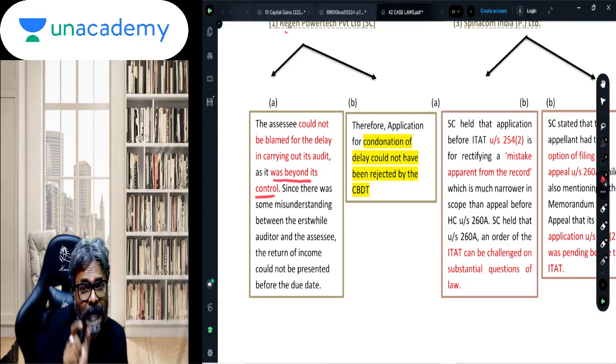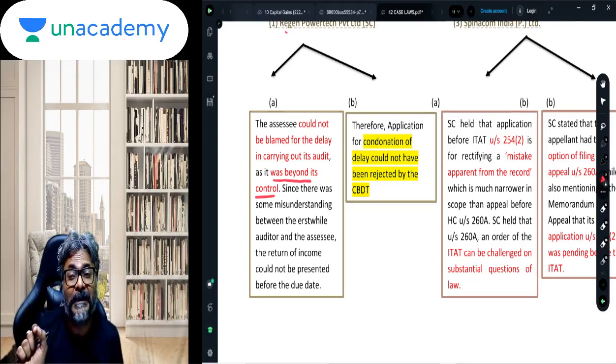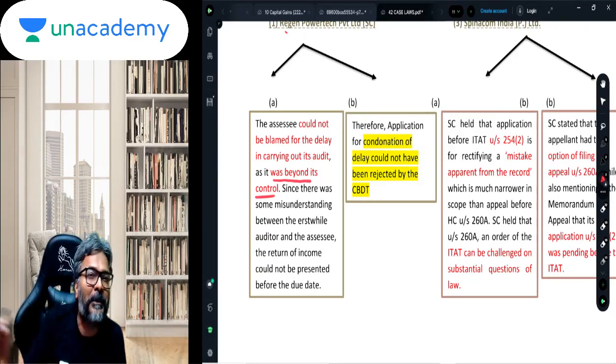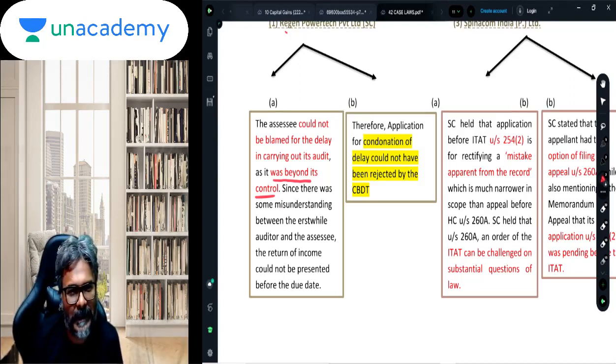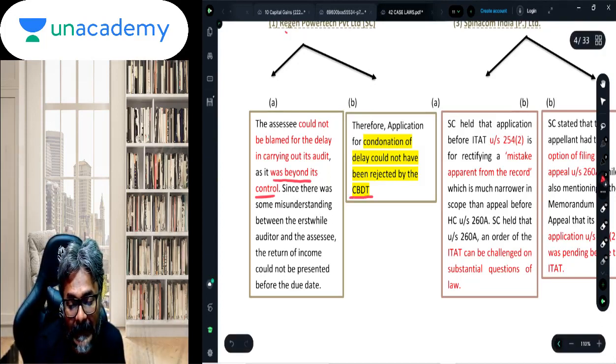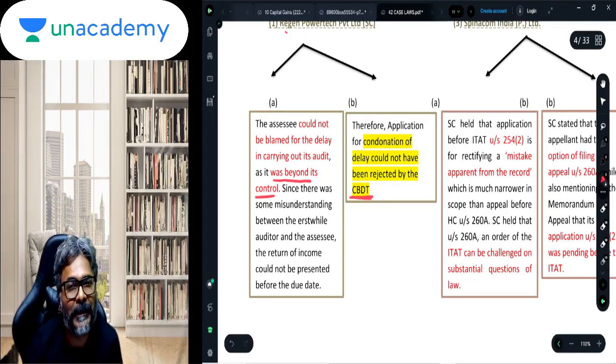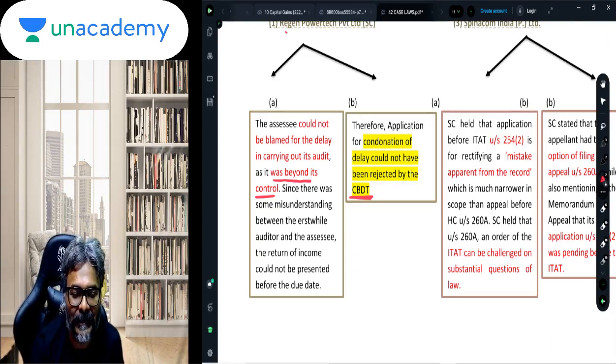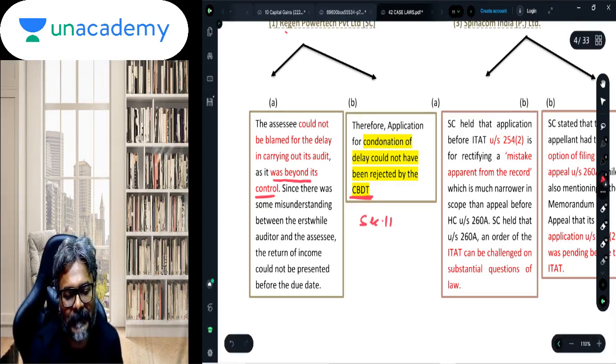So whether this delay could be condoned, the answer is yes. Such delay could be condoned. Who will be condoning the delay? Under section 119, such power is with whom? With the CBDT itself, and that exactly is the point.